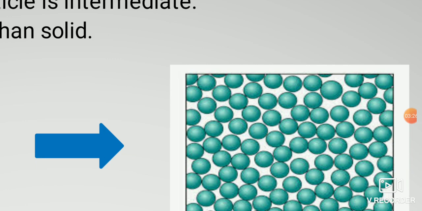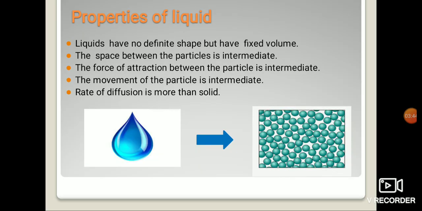They have more empty spaces as compared to the solid. Why is it considered intermediate? Because it is in the middle. The particles of gases are very far away. So that is why the space between the particles is intermediate.